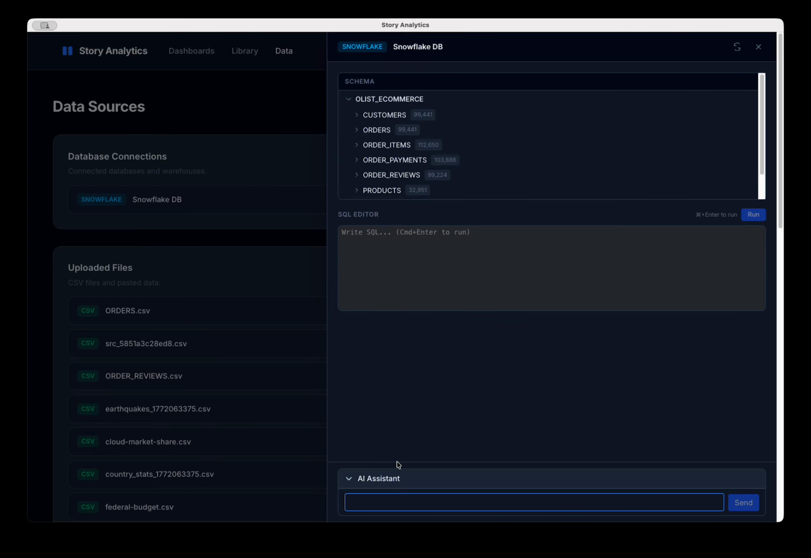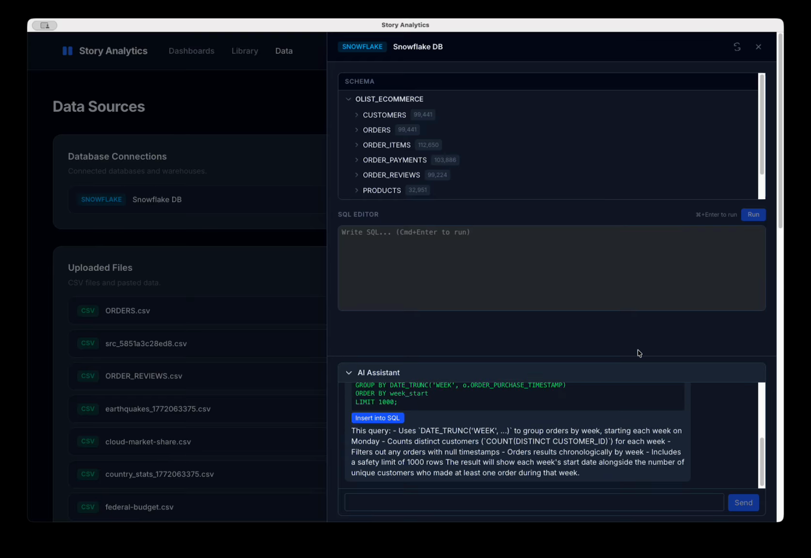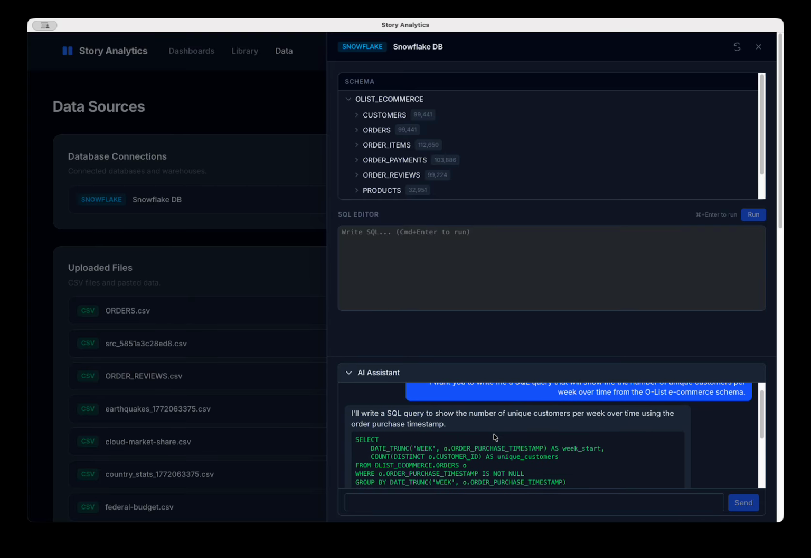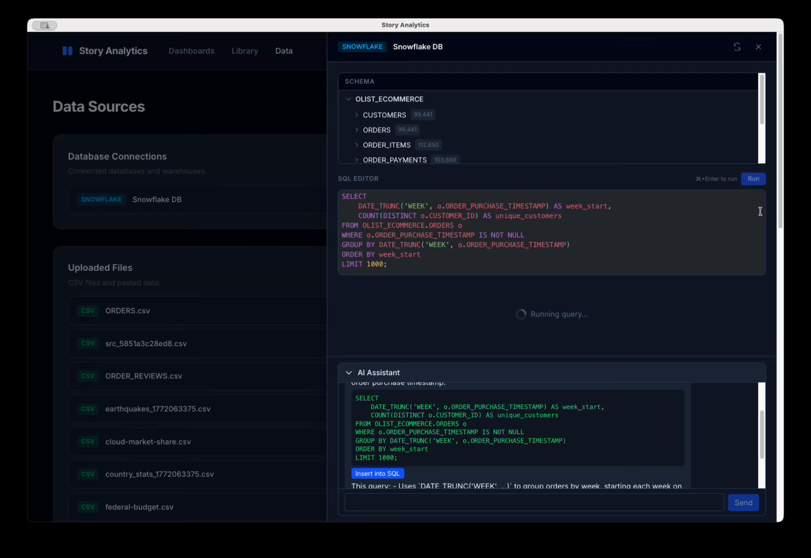I want you to write me a SQL query that will show me the number of unique customers per week over time from the Olist e-commerce schema. All right, let's send that sucker off. So this is going off to Claude by the API. Comes back. It looks like a reasonable query. So we'll just insert it here and run it, see what it looks like.